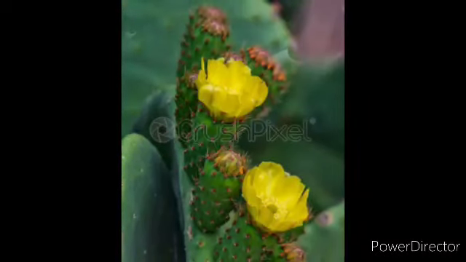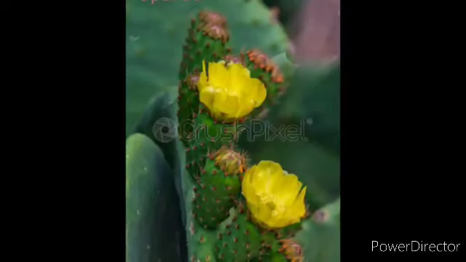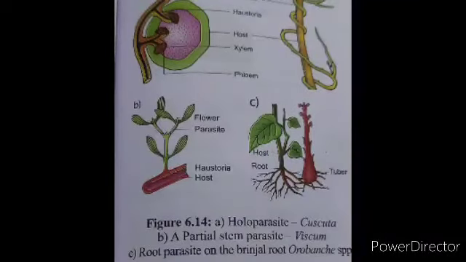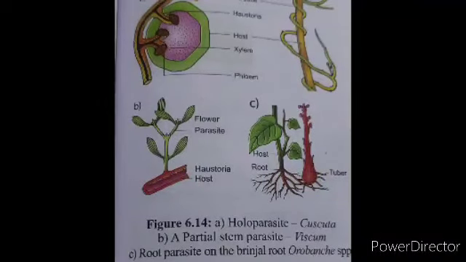Cinchona plant produces quinine, which is used as an anti-malarial drug. Thorns of bougainvillea, spines of opuntia, and latex of cacti also protect them from predators.